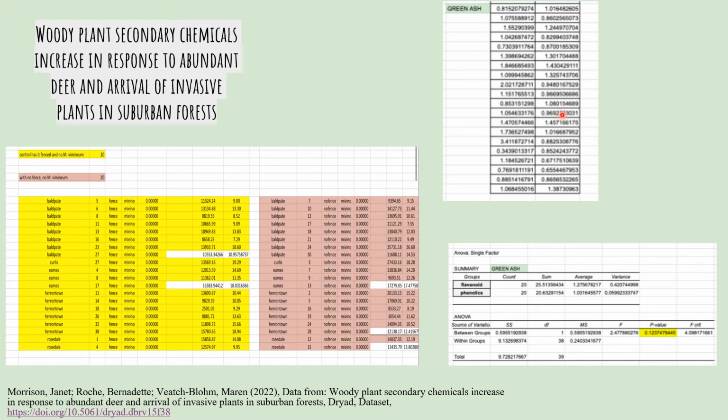And then from there, I ran the ANOVA test because I wanted to see the difference between the two, really focusing on which one was being produced more or not. From the p-value, we saw that it was 0.124, which indicated to us that there was no significant difference between the two.